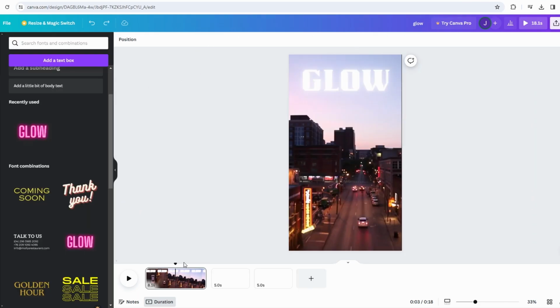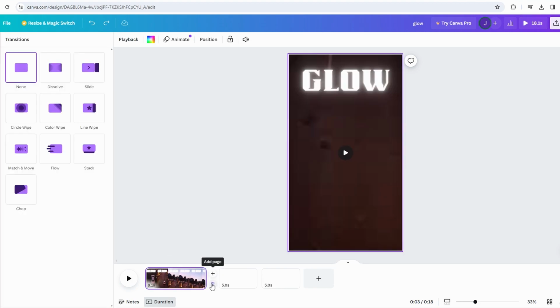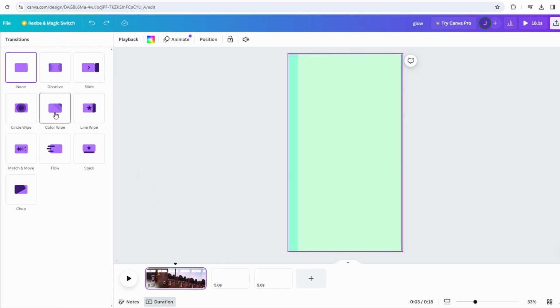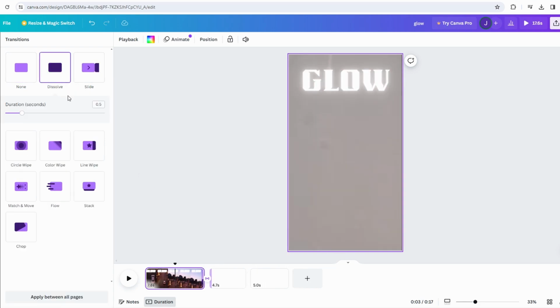To transition between video clips, click Add Transition. Choose a Transition Effect to enhance the flow between clips. Then preview your video.